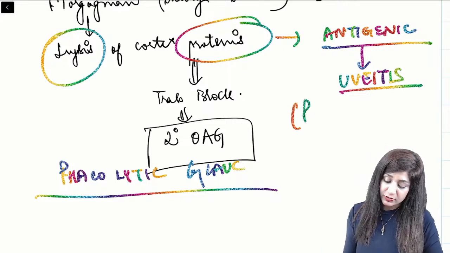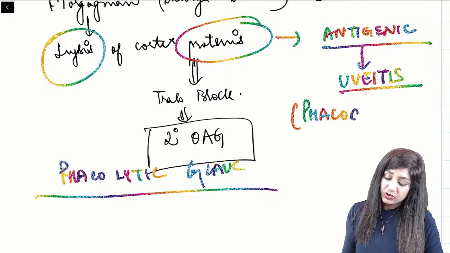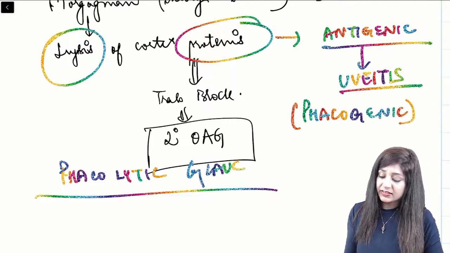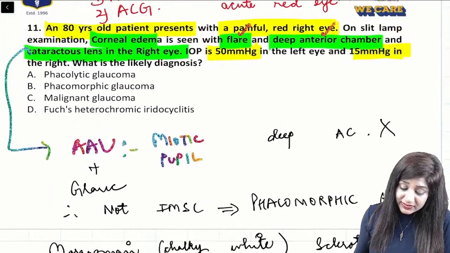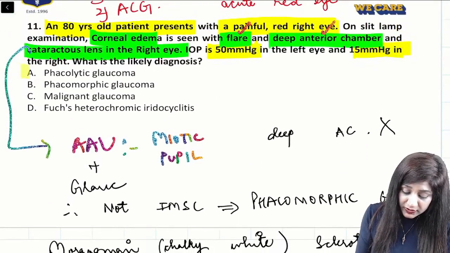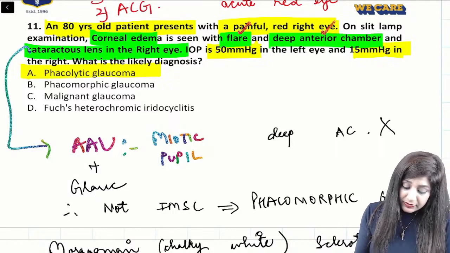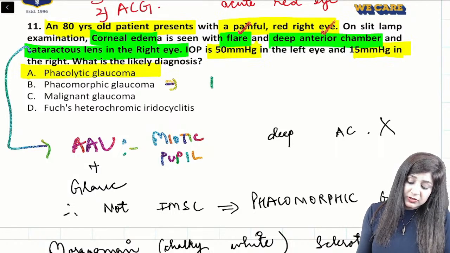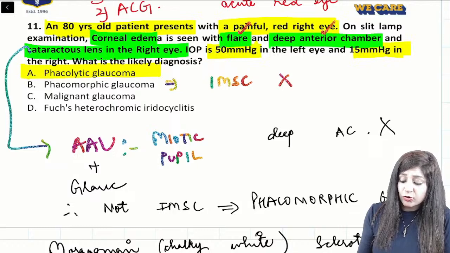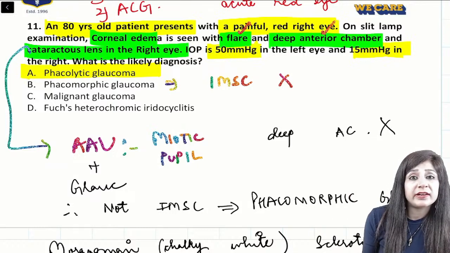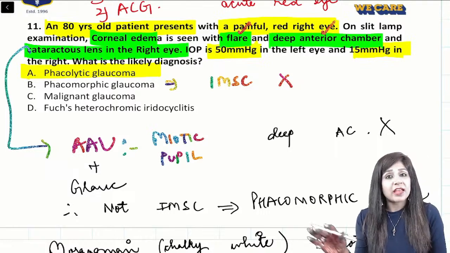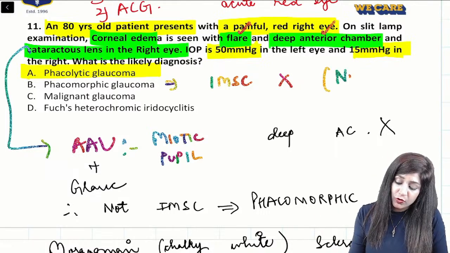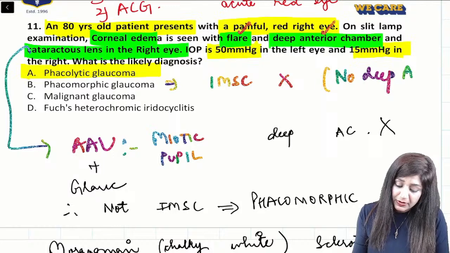This uveitis is called as the phacogenic uveitis, and that is why we are having the flare and the deep anterior chamber. That is the reason that answer to this question is the phacolytic glaucoma. This phacomorphic glaucoma, which is found in the immature senile cataract, cannot be there because here we have the swollen lens. Swollen lens is obstructing the aqueous outflow. So obviously we cannot have deep anterior chamber. Here we have no deep anterior chamber.